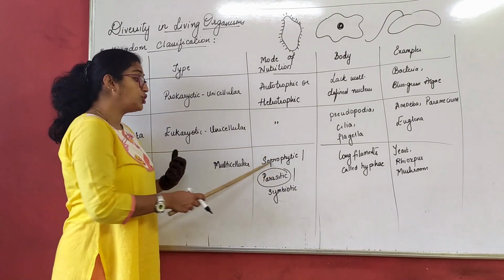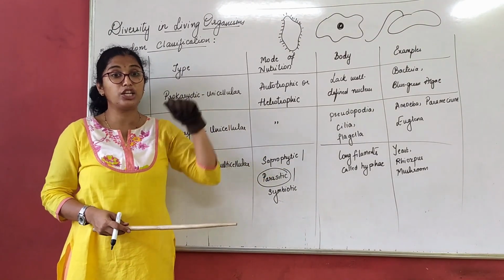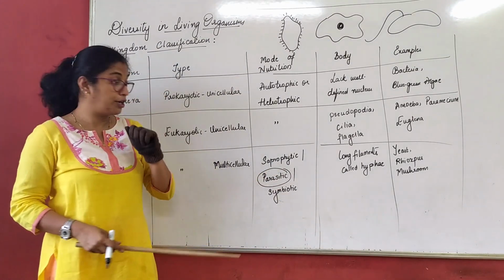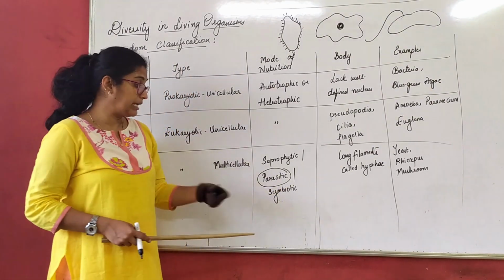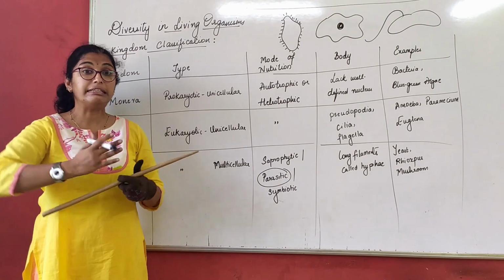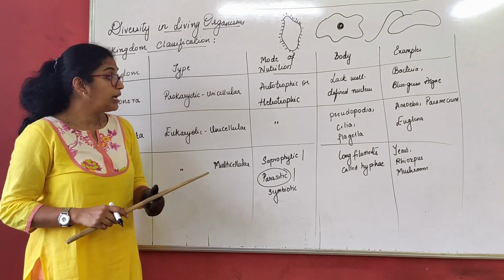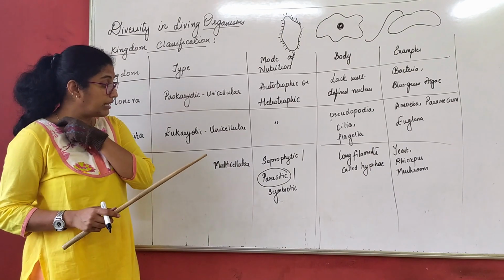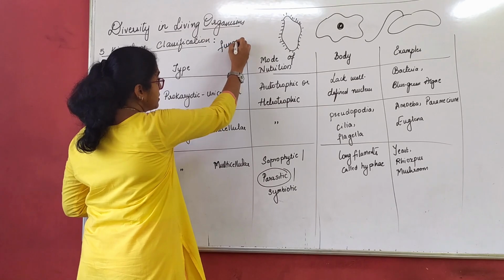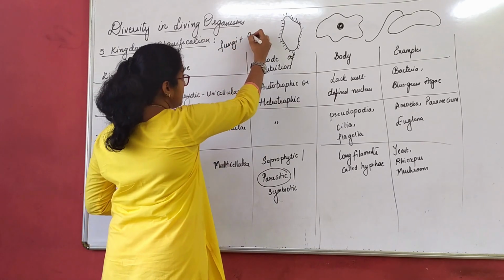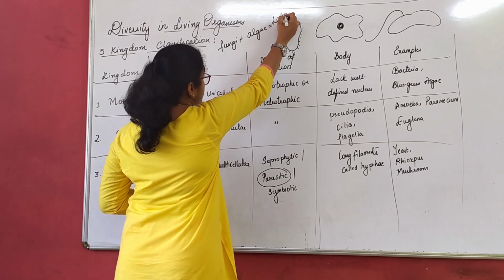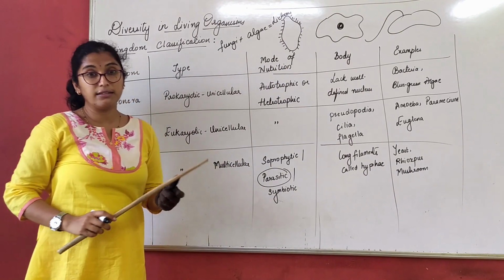So the mode of nutrition is either saprophytic, feeding on the dead and decayed part, or parasitic, living on the host body, or sometimes symbiotic. We will understand what is symbiotic. Symbiotic is something having an interrelation between organisms. For example, consider fungi plus algae together. What we call this is lichens.